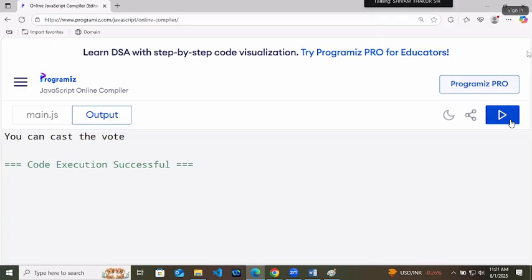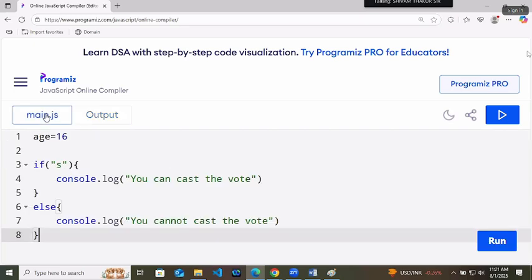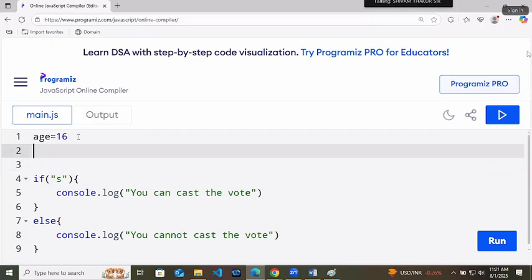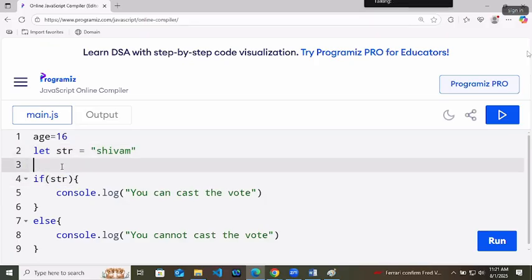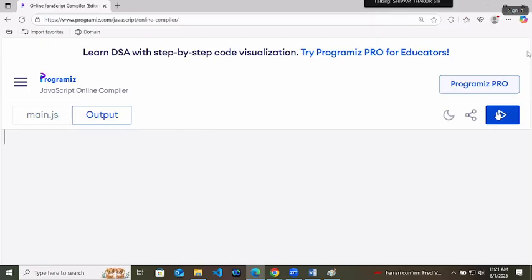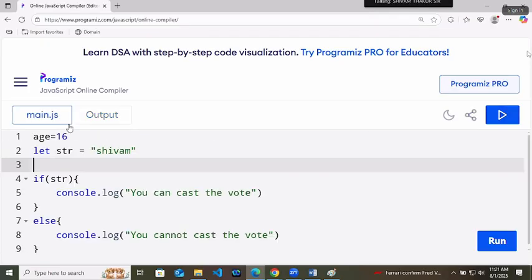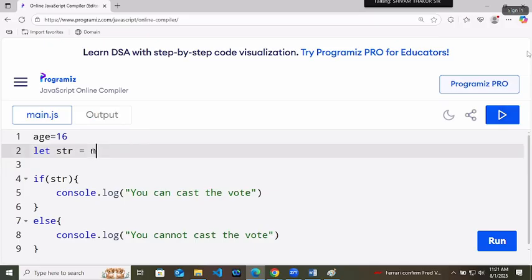non-empty strings in JavaScript are considered as true. What is a non-empty string? One which has some value. Now, if I am writing let str equals shivam, and if I am passing if str, the value of str is a string, so true. If this str has null value, null we discussed as a data type.